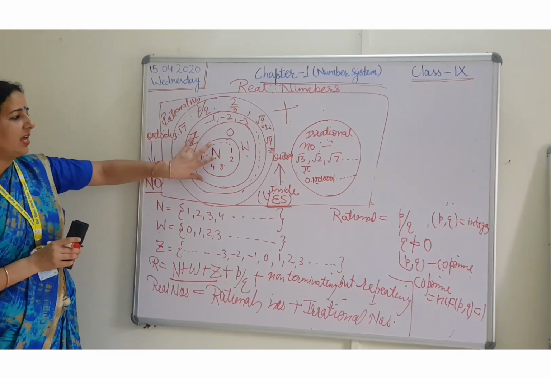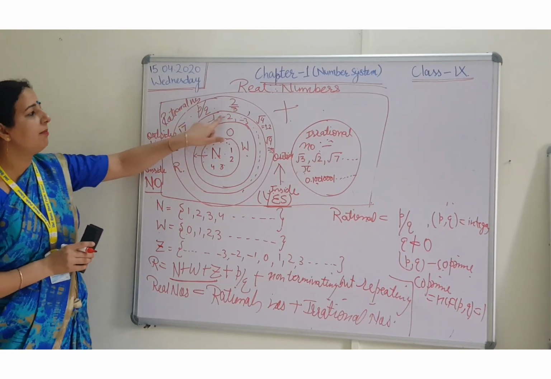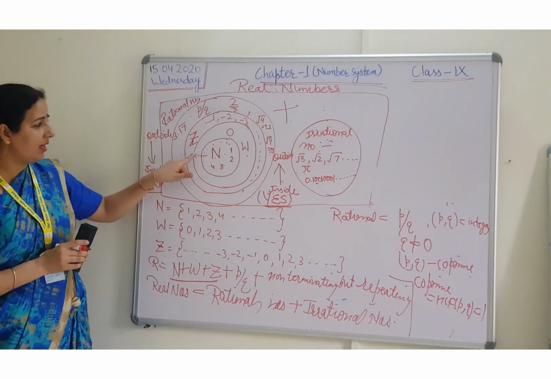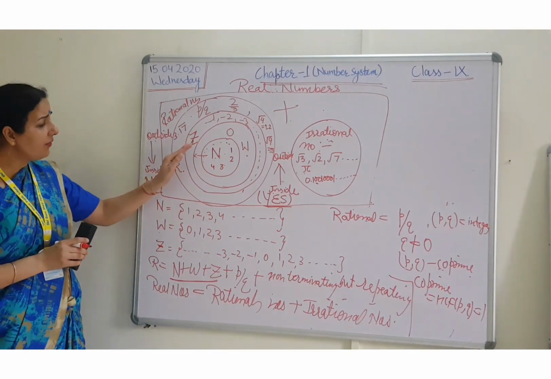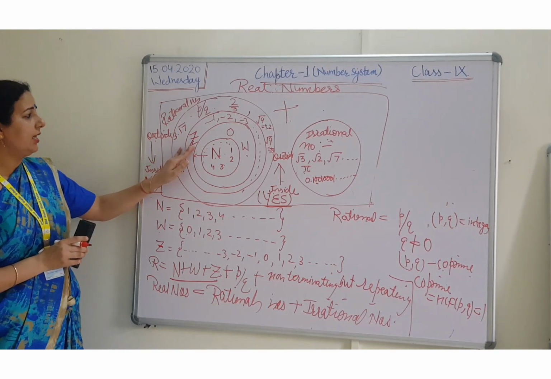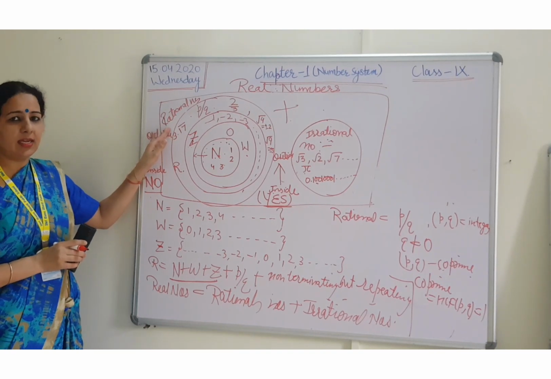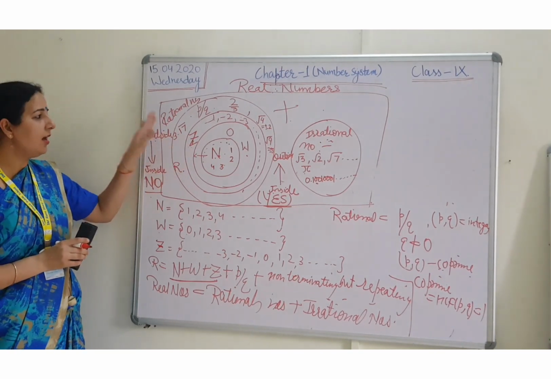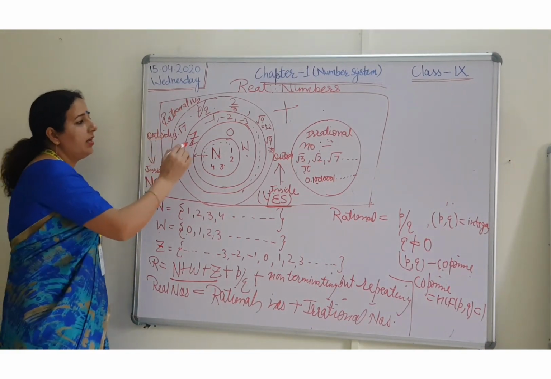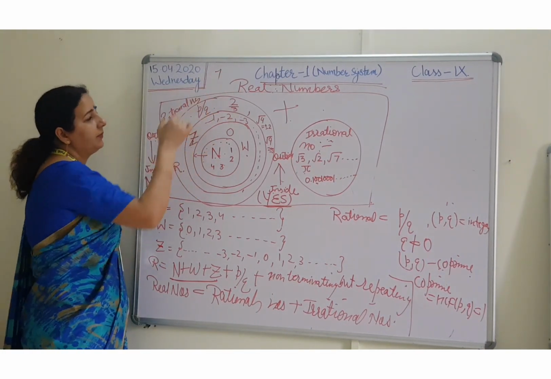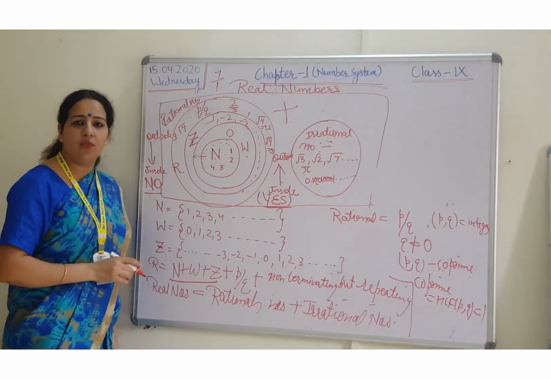Every integer is a natural number? No. This is not true because we have many negative numbers that are integers but not natural numbers. But if you want to say every integer is a rational number, then the answer will be yes, because we can write every number like 7 in the form of p by q, because 7 is equal to 7 upon 1.